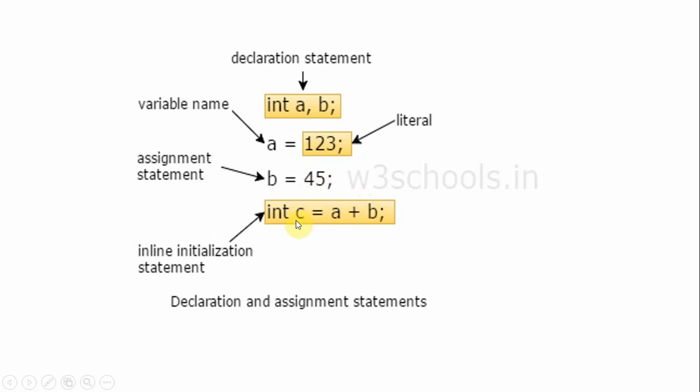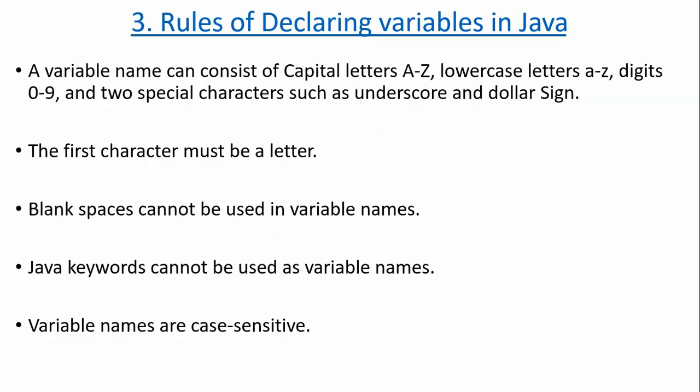So what does it mean actually? This is nothing but a dynamic allocation of a value, and it is also called an inline initialization statement. It means the declaration and initialization are happening in a single line. That is called an inline initialization statement. So this is about declaration and initialization of data, both static and dynamic.